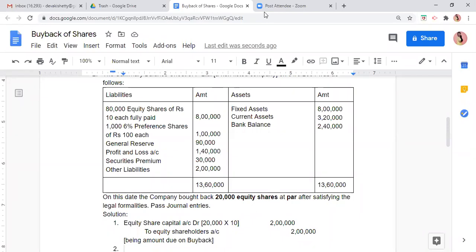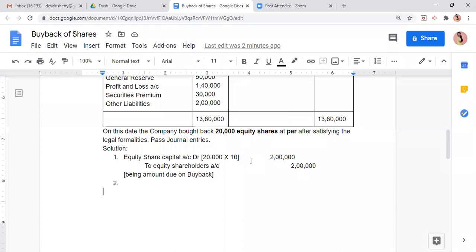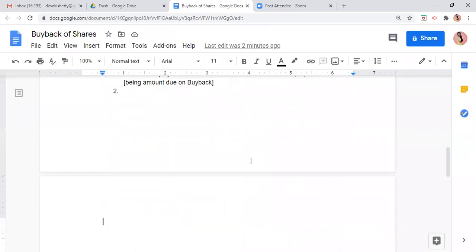Means the 2 lakh rupees which has to be paid on buyback has to be created from CRR, correct? So let us go to the working note and let us find out sources for CRR.